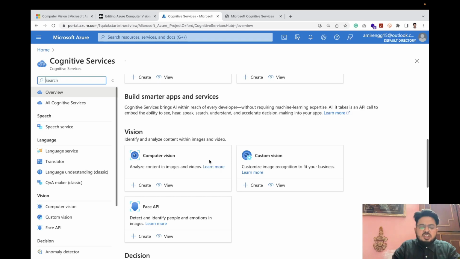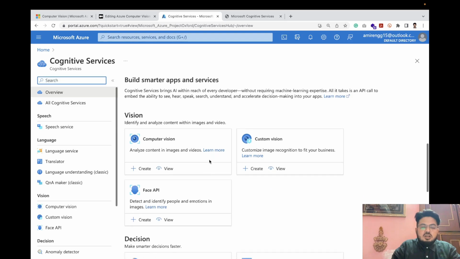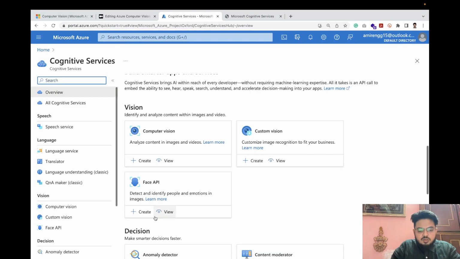Not everything in today's video, but with upcoming videos we will take one service at a time and try to learn most of it. We'll implement the APIs and get the data. So first let's see what services are available. Then there are vision services. Vision service means the computer has an eye. The computer can look into an image or a video and say, okay, these are the things available.